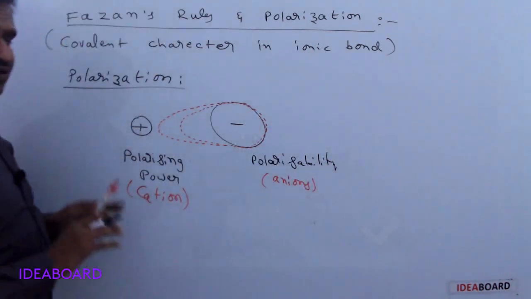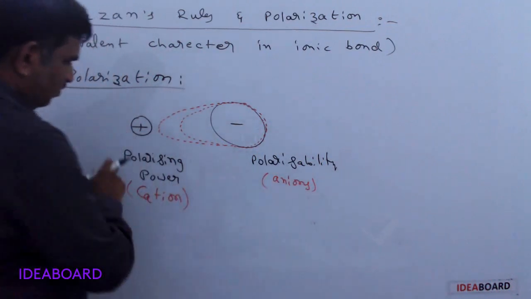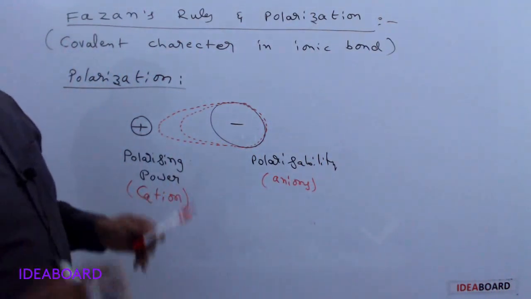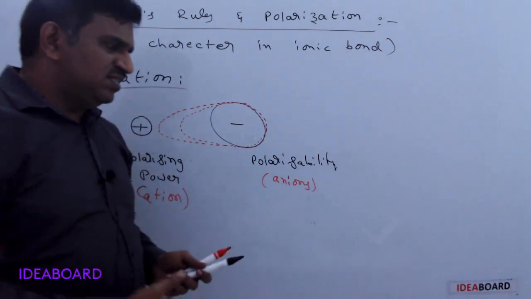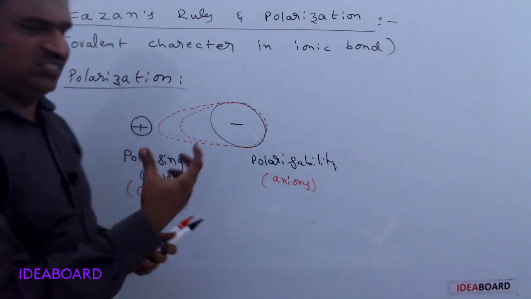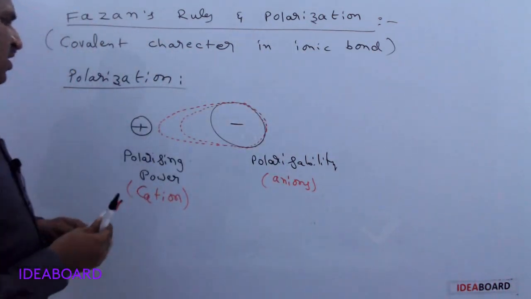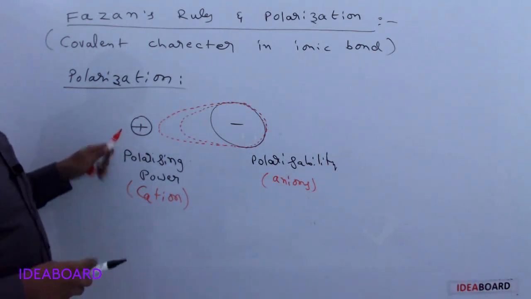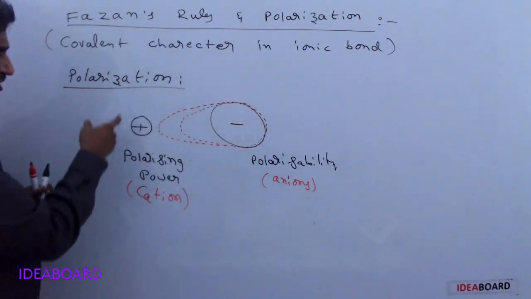Important, first remember this. What is the polarizing power of a cation? Simply remember what the cation is doing: it is trying to attract the negative charge.